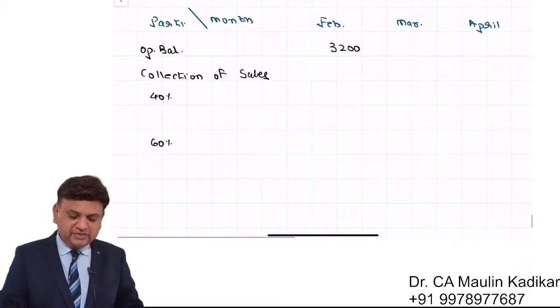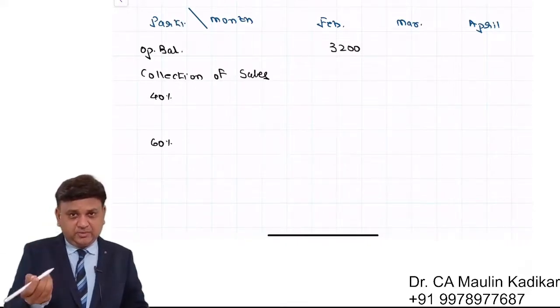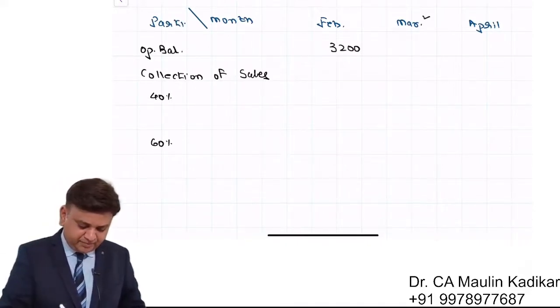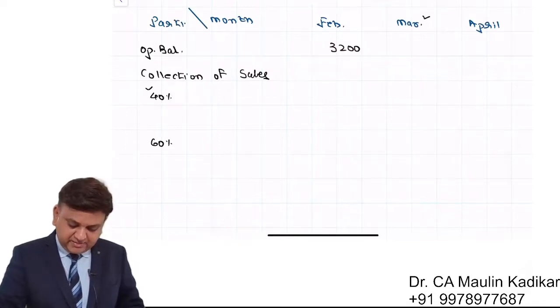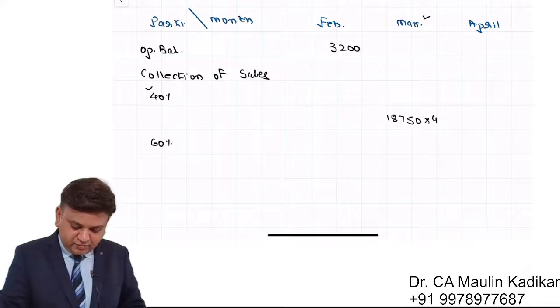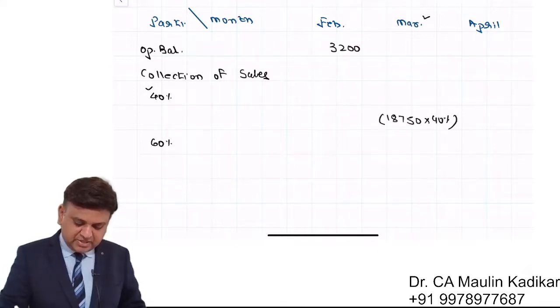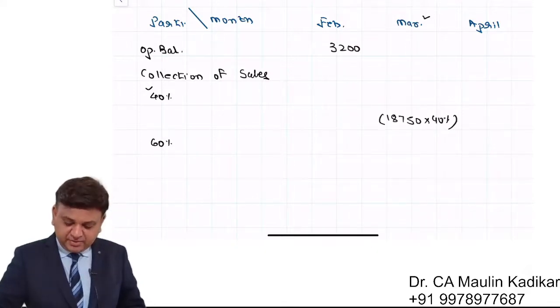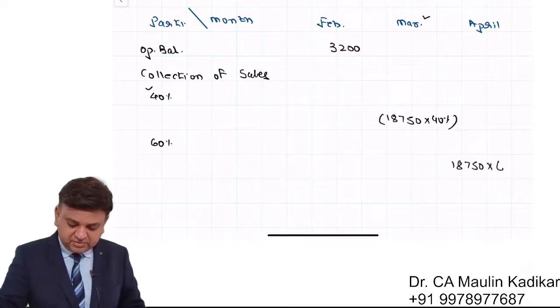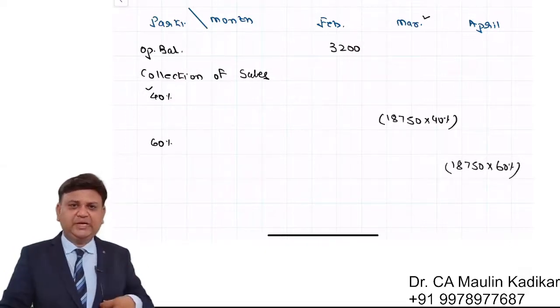So what I am doing, friends, in the column of March, and against 40%, I am writing 18750 into 40 percentage, and 60% in the month of April, 18750 into 60 percentage. That is the way we are supposed to write the collection.